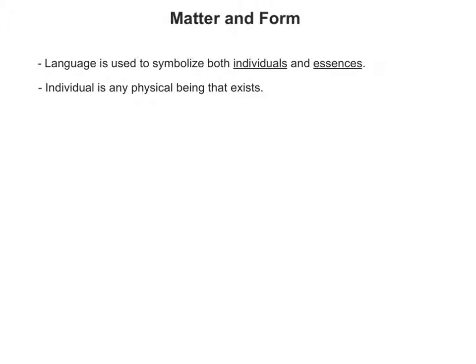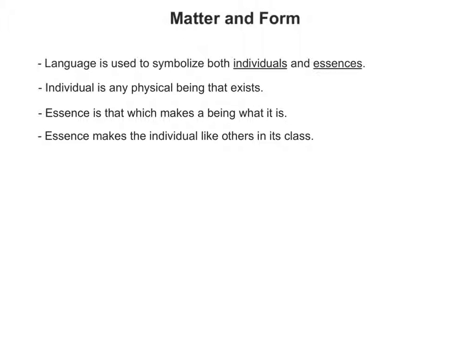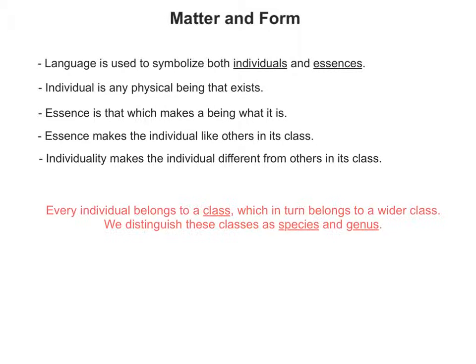Individual is any physical being that exists. Essence is that which makes a being what it is, and without which it would not be the kind of being it is. Essence is that in an individual which makes it like others in its class, whereas its individuality is that which makes it different from others in its class. Since every individual belongs to a class, which in turn belongs to a wider class, we distinguish these classes as a species and genus.